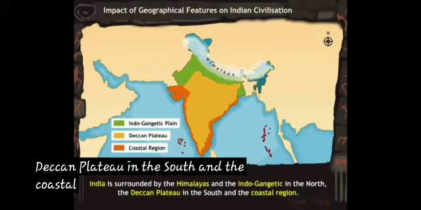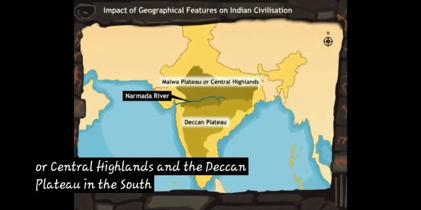The flat Indo-Gangetic plains are extremely fertile, children. The ancient civilizations of Indus Valley and Vedic period flourished here because of the fertility. The Narmada River separates India into two: the Malwa Plateau or Central Highlands, and the Deccan Plateau in the south. The Mauryans and the Guptas ruled these two areas of ancient India, and we have found the coins of these dynasties too.